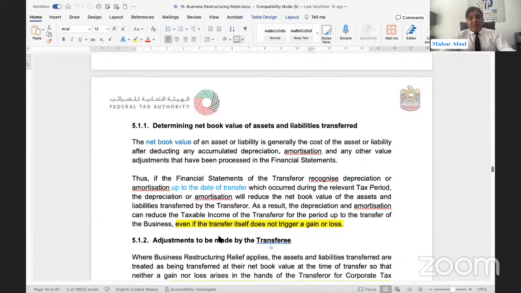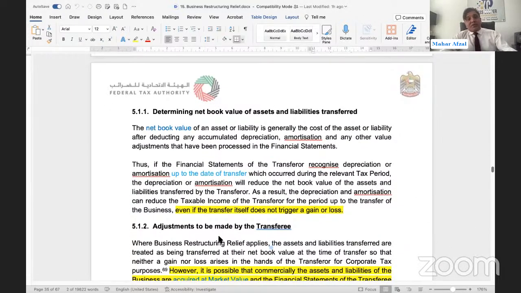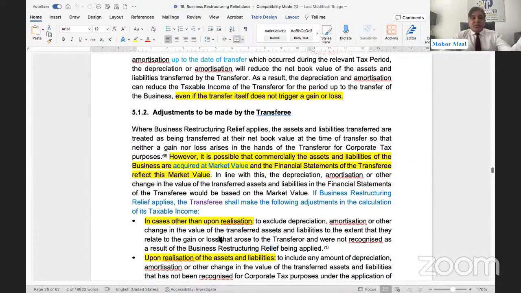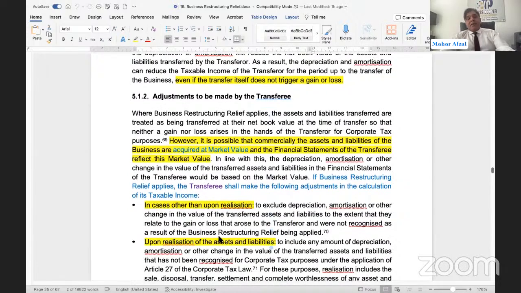How to determine the net book value? We have already discussed: cost less accumulated depreciation. Accumulated depreciation we need to take till the date of transfer. Adjustment to be made by the transferee. This is important. Now the business has been transferred from the transferor to the transferee. Transferor will book at the book value. Transferee will book at the market value.